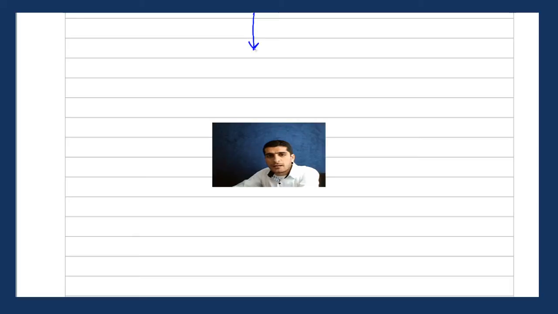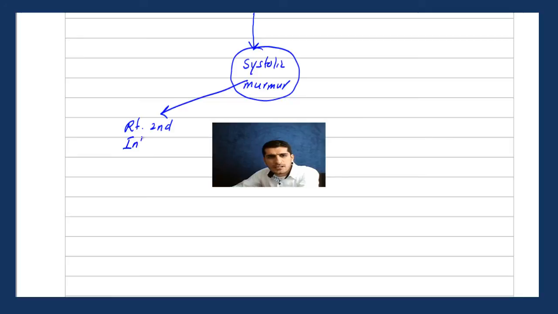So whenever you have a systolic murmur, and you think this systolic murmur is a kind of aortic one, I'm not talking about mitral stenosis. By the way, I didn't tell you, it's the right second intercostal space. So usually you will hear the murmur of aortic stenosis in the right second intercostal space, and this murmur radiates to the carotid. But basically the pulse here in the carotid is weak.